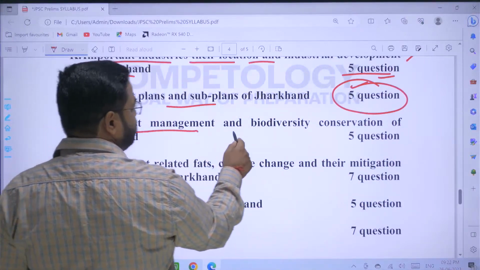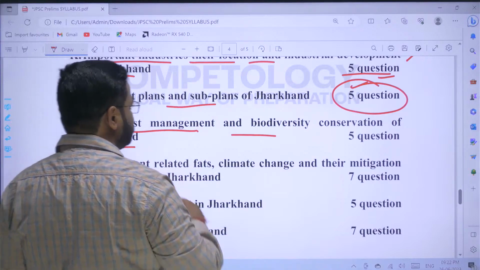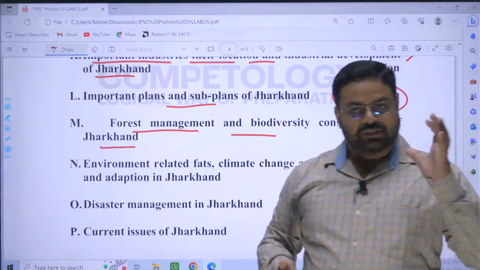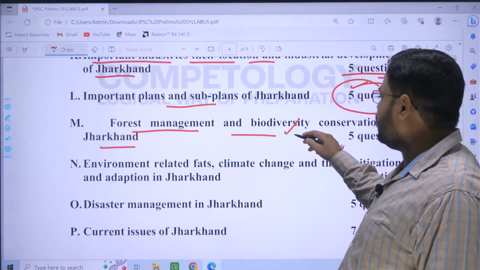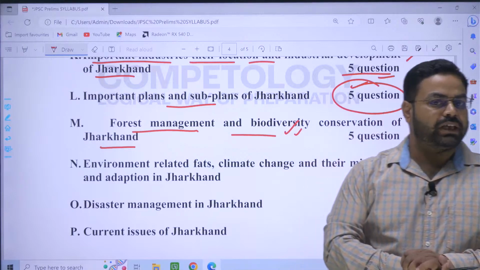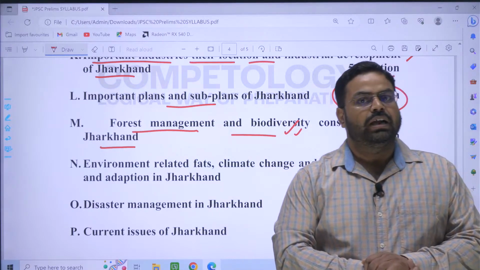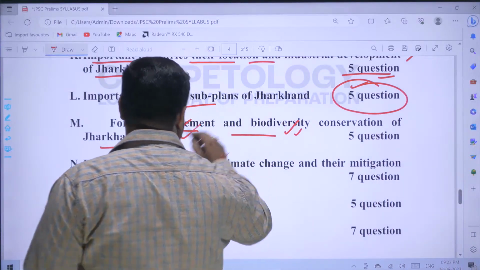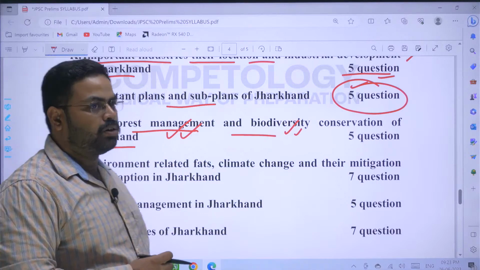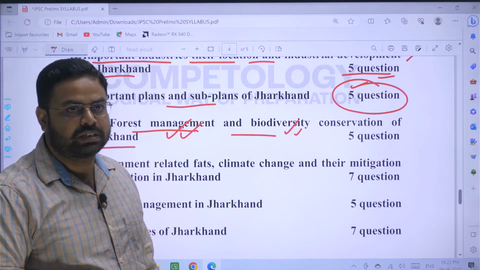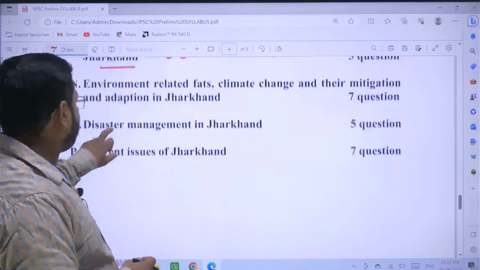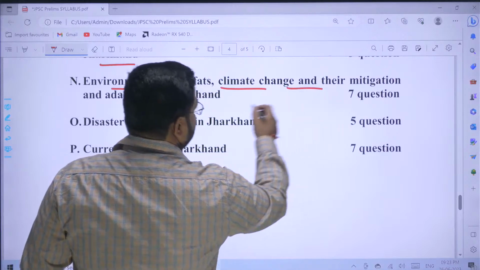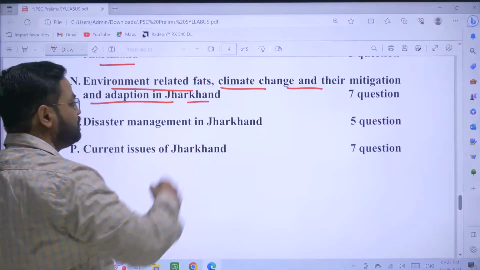Next, forest management, biodiversity, and conservation in the state of Jharkhand. So here the state of Jharkhand has a wide biodiversity range, very rich in biodiversity, right? And that is why here again it becomes important, because of environmental degradation, environment and ecological problems, climate change, and other things. And then, again you will find that the next topic is on the same matter, right? Environment related facts, climate change and their mitigation and adaptation in the state of Jharkhand.